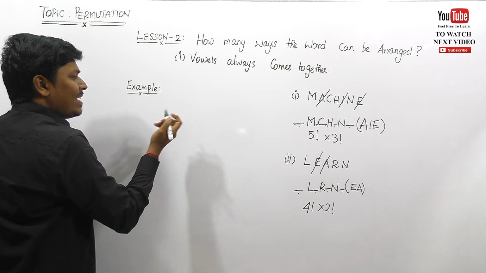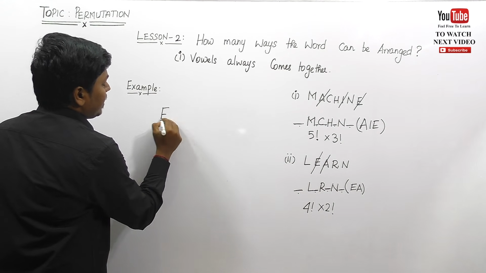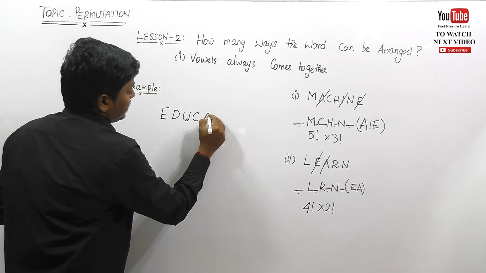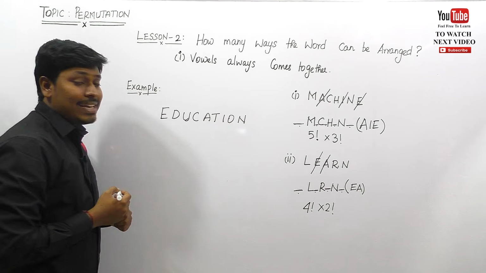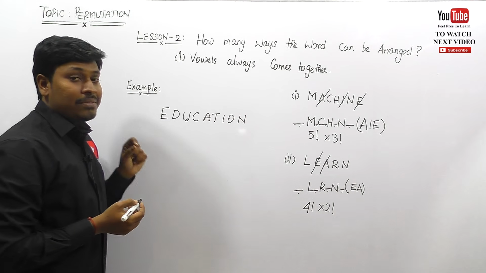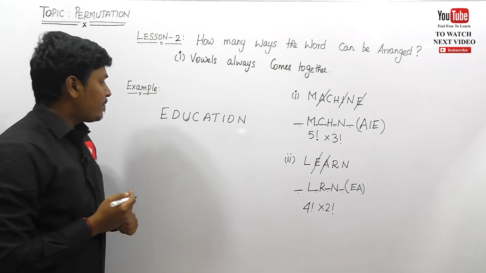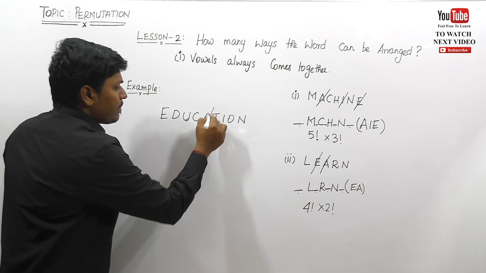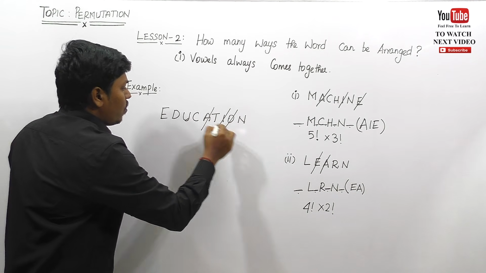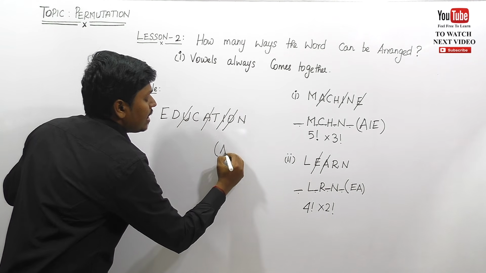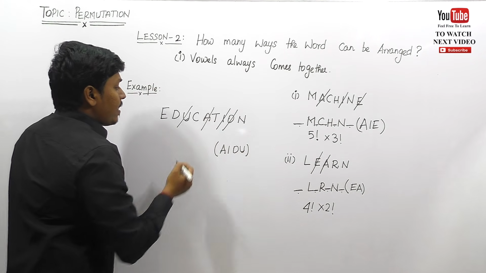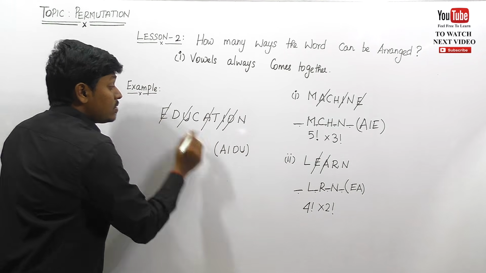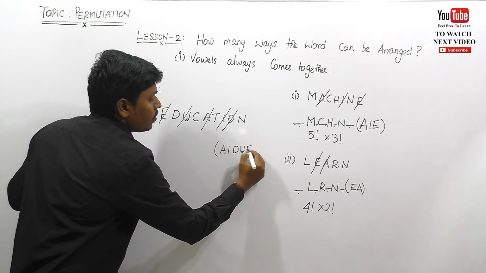So we can write any word, education, right? How many ways can the word education be arranged so that the vowels always come together, right? See what all the vowels are there? A, I, O, U, right? So first of all write A, I, O, U inside the bracket. Oh, E is also a vowel, right? So A, E, I, O, U, all the vowels are here.